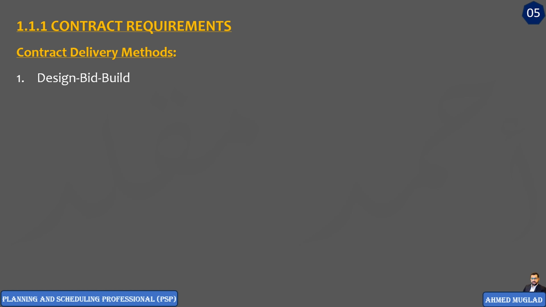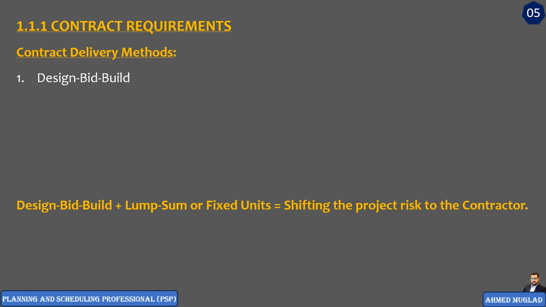The fundamental concept here in the design, bid, build is that the project is fully designed before starting construction, before even the contractor itself is selected. In this delivery method, owners usually employ a lump sum fixed fee or lump sum unit price contract as the contracting method.